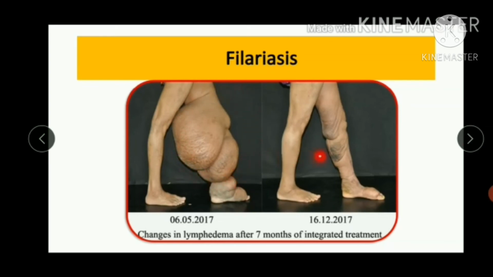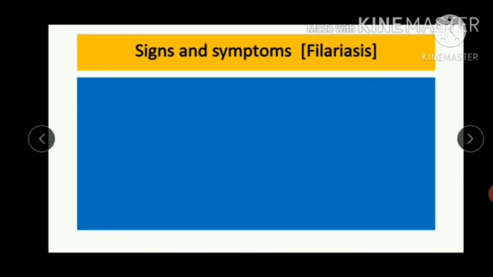Here, after the treatment, see the leg of that person, and it takes a long time. The changes in lymphoedema after 7 months of integrated treatment. Before treatment, this is the condition of the leg, and after treatment, this is the condition of the leg.